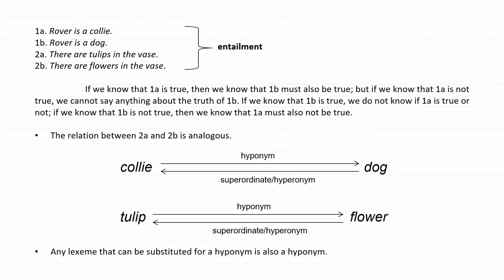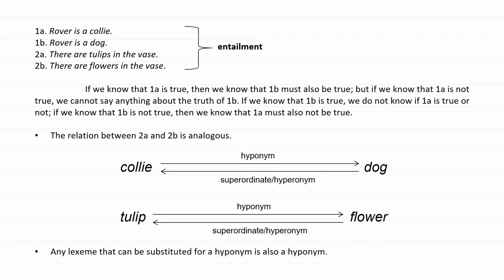If we know that 1a is true, then we know that 1b must also be true. If we know that 1a is not true, we cannot say anything about the truth of 1b. If we know that 1b is true, we do not know if 1a is true or not. If we know that 1b is not true, then we know that 1a must also not be true.